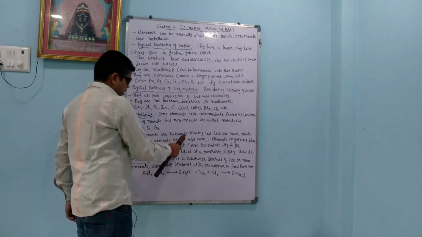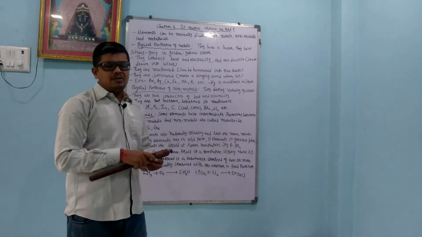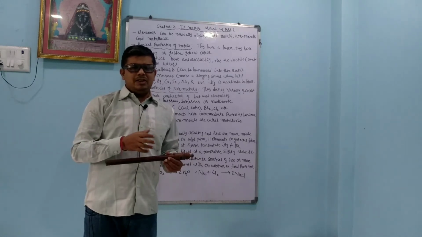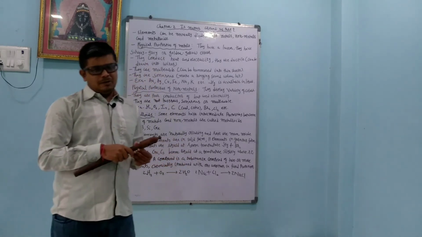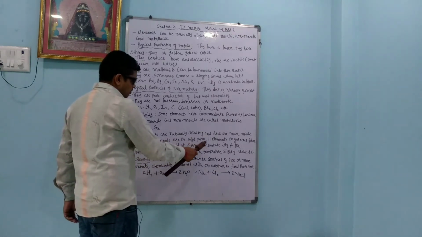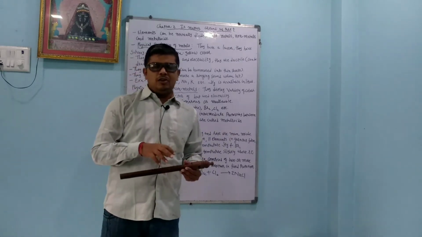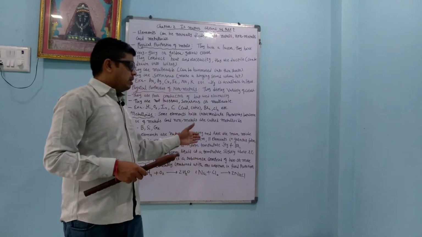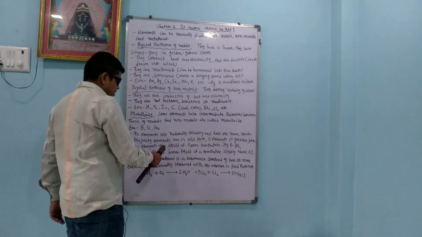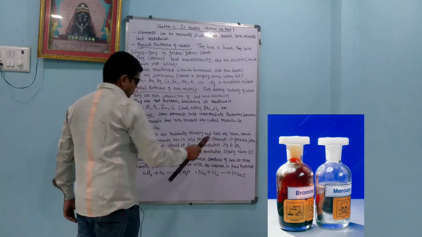92 elements are naturally occurring and the rest are man-made. So 92 elements are naturally available, whereas the other elements are prepared in the lab. Majority of elements are in the solid form, and 11 elements are in the gaseous form. 2 elements are liquid at room temperature: mercury and bromine.